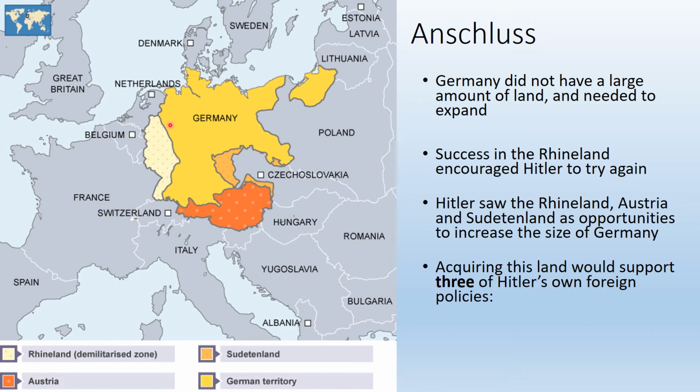Now, acquiring this land, as we talked about earlier, is going to help three of Hitler's main foreign policy aims. So moving into Austria will help him in three ways. So pause the video now, have a think, and see if you can remember those three policies, and we'll take it up in a moment.